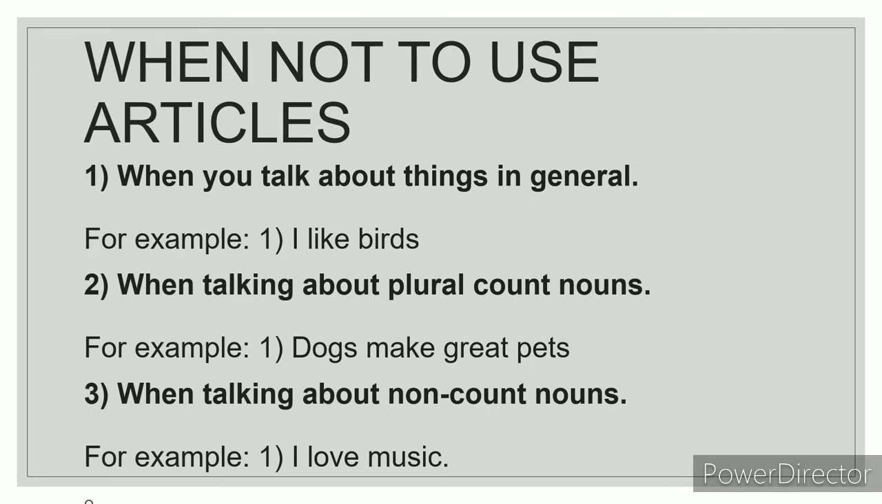Point number two, when talking about plural countable nouns. What are countable nouns? Nouns that can be counted. For example, dogs, book, phone, TV, anything which can be counted. For example, dogs make great pets. Dogs are countable and they are plural. So dogs make great pets. You cannot say the dogs make great pets. You have to say dogs make great pets.